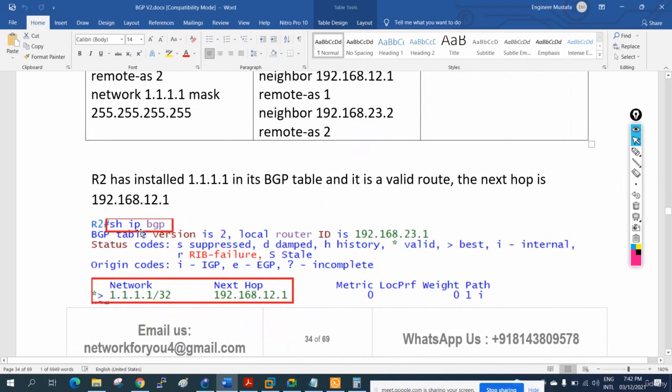When we write show ip bgp, we get this route 1.1.1.1, and the next hop is showing 192.168.12.1. R2 is showing this.